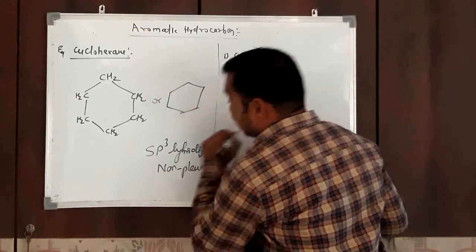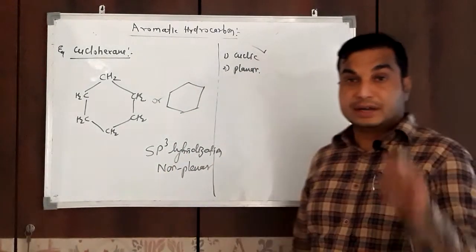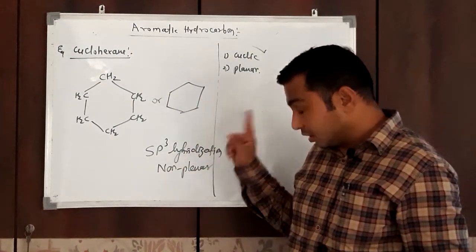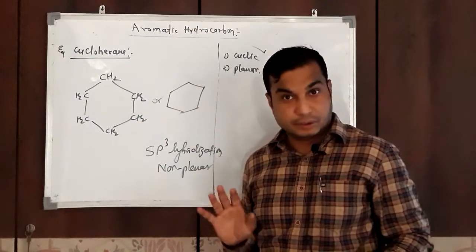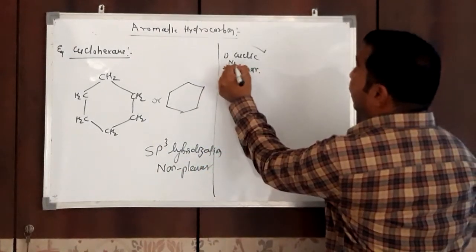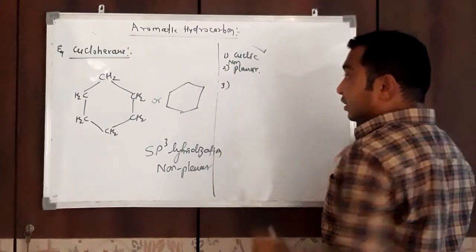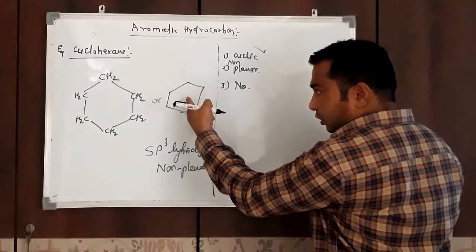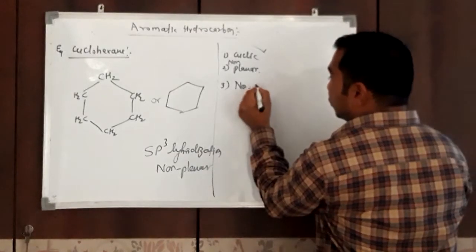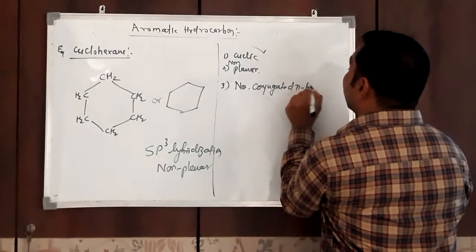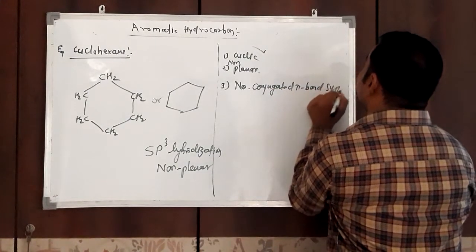Always remember, the geometry of an sp3 hybrid carbon atom is tetrahedral, that is non-planar geometry. So it is a non-planar compound. And third one, no conjugation. See whether it contains a pi bond or not. No pi bond, means no conjugated pi bond system.